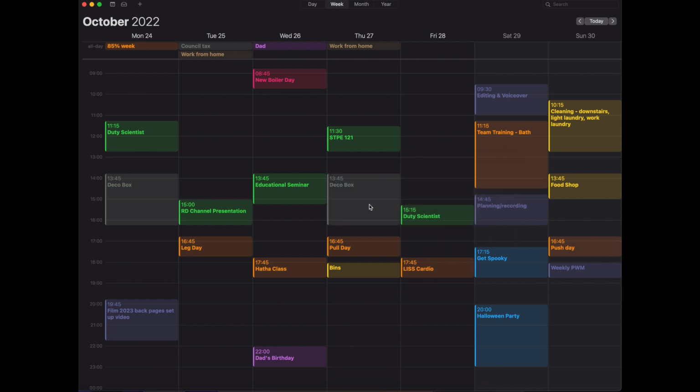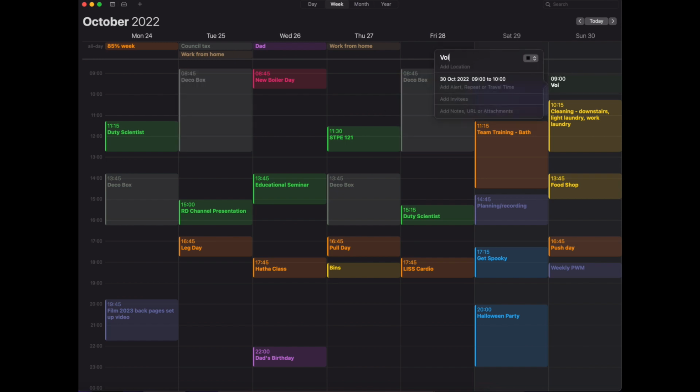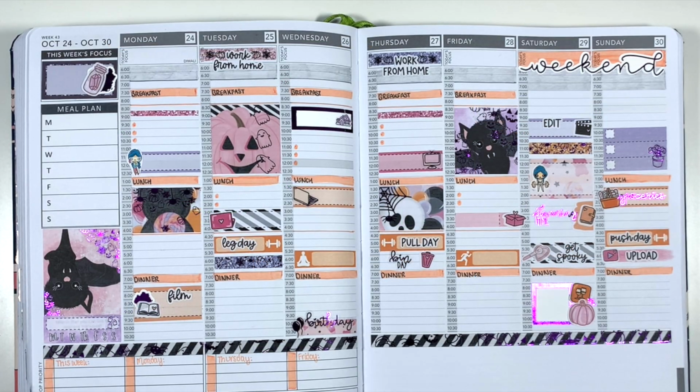like where I'm going to put my deco boxes and where on the timeline I'm going to mark my dad's birthday on the Wednesday, because although it's a whole day recurring event, I still put it at the bottom of the timelines when I actually set up my Passion Planner. So then you can kind of see how this iCal spread became this Passion Planner spread.